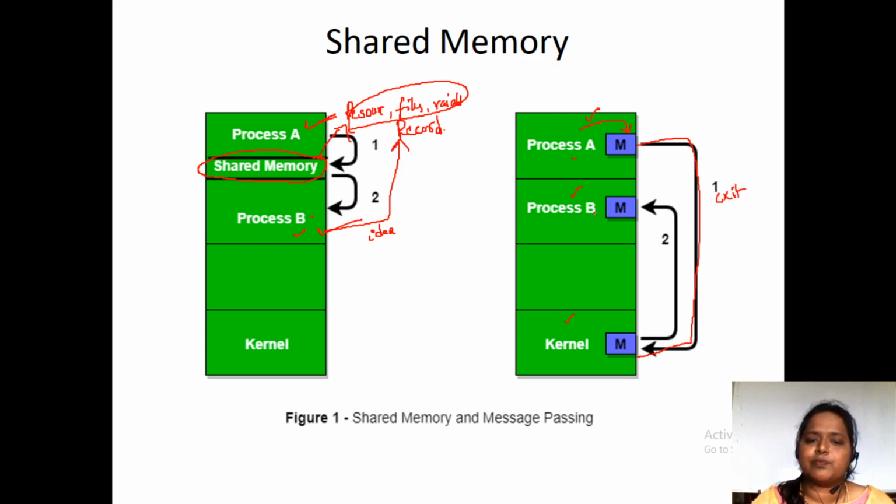When process B wants to execute, it will check the record in this kernel memory. So it comes to know what files have been used, how much memory has been used, and what resources are on hold. Like this it comes to know, and it does not opt for those resources or files. That is how shared memory is done between the processes.